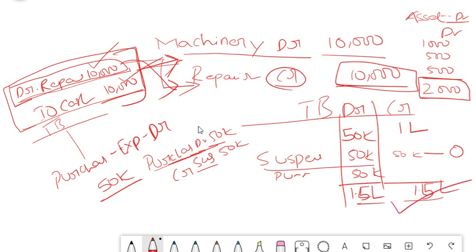Hope you understood. Whenever something like this happens, immediately you post the balancing difference to suspense account, be it on the debit side or credit side. You just need to think it logically, then only you will be able to understand this. That's why I gave you the concept of P&L and balance sheet today, so that instead of going to the accountancy rules, you can straight away think in terms of TB and profit and loss account. Okay. So this is how you need to rectify a one-sided error.